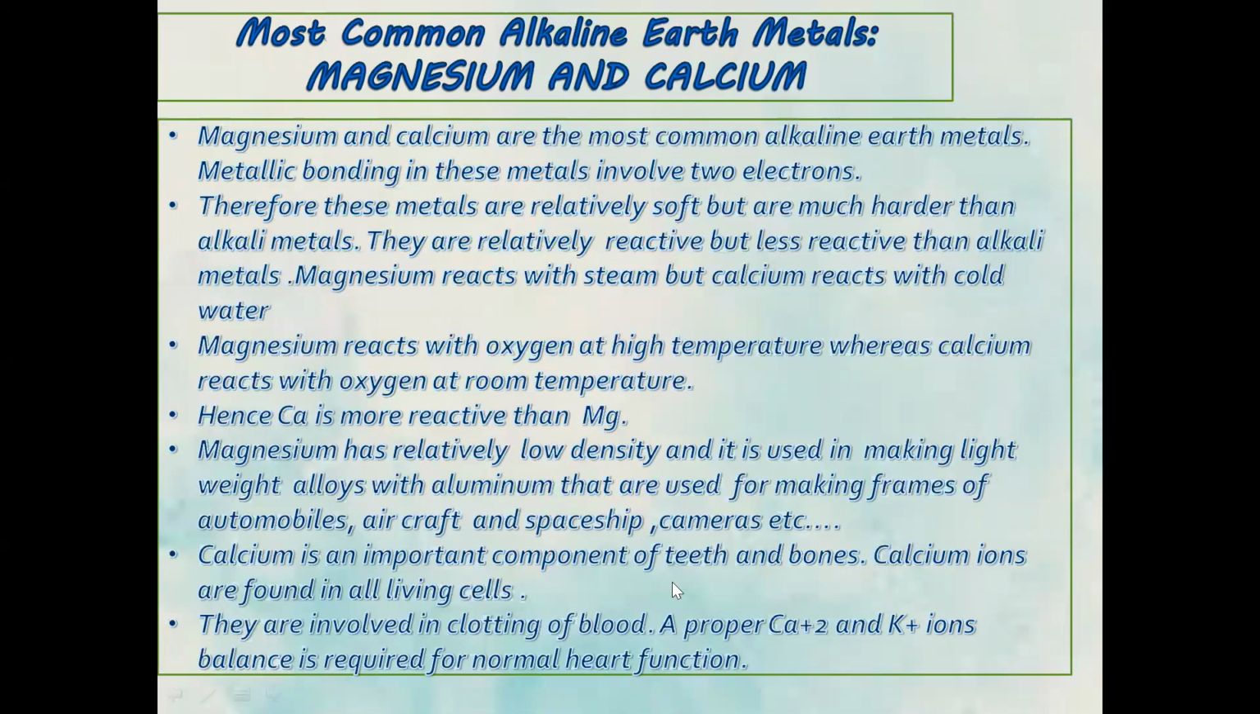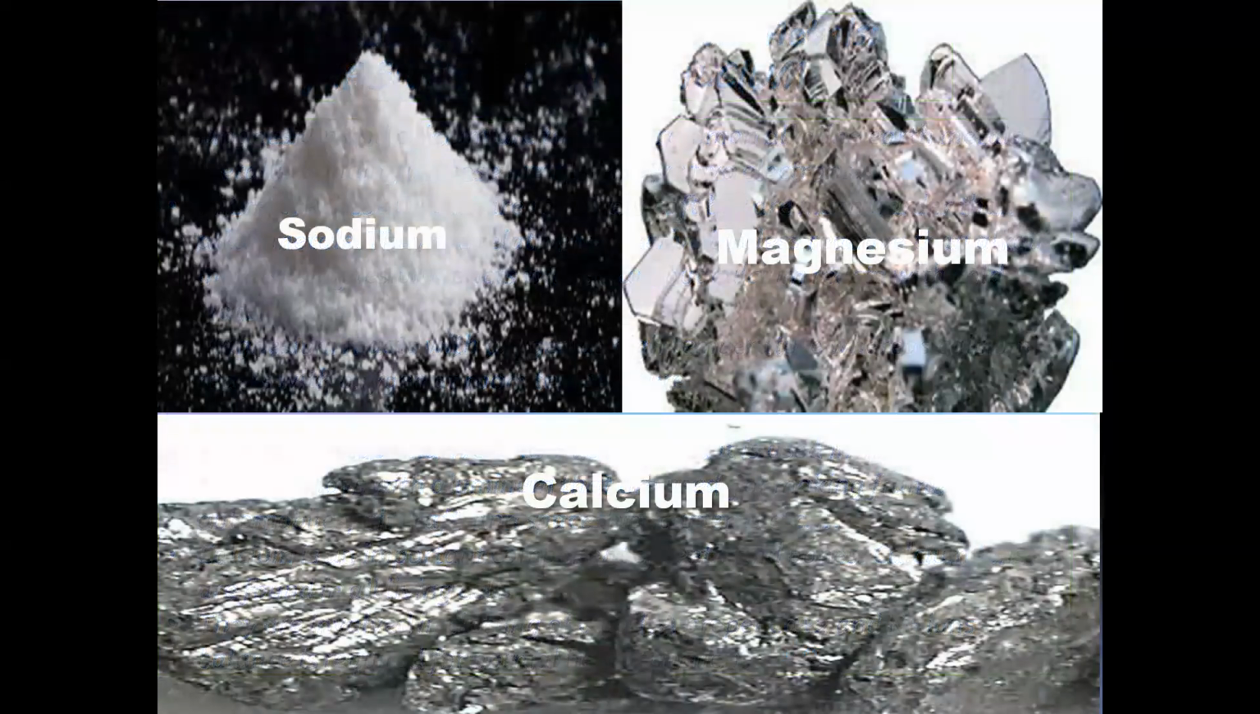Calcium is an important component of teeth and bones. Calcium ions are found in all living cells. They are involved in the clotting of blood. A proper calcium and potassium ion balance is required for normal heart functioning. So this is sodium, magnesium, and calcium.